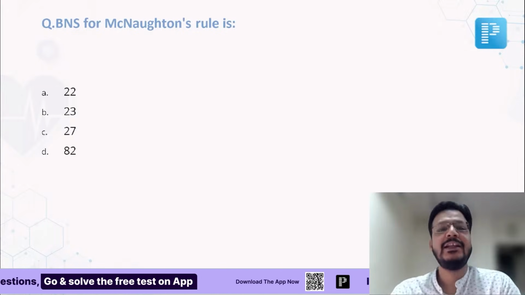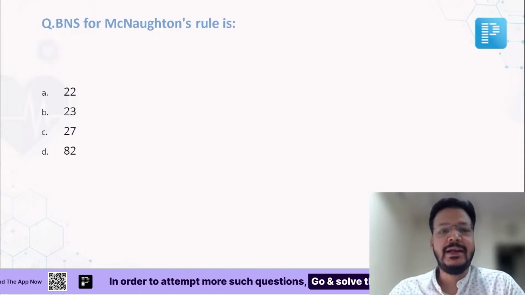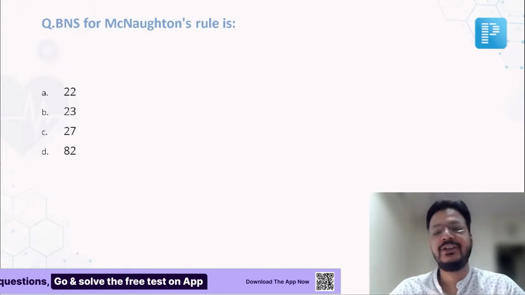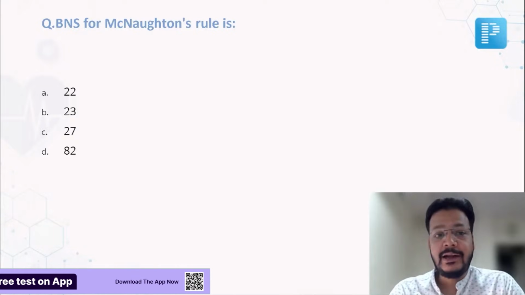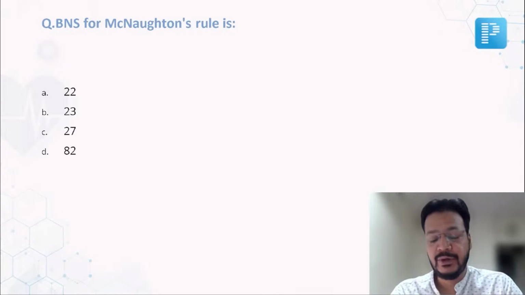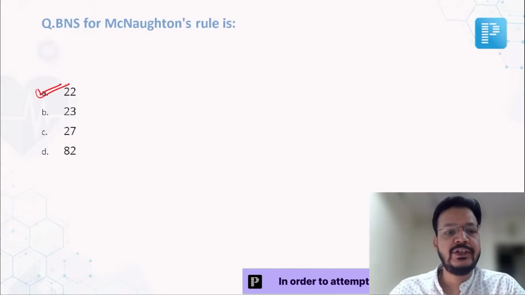BNS for McNaughton rule is which BNS? Very, very important. This is a very, very important session of forensic medicine. I try to enumerate 50 MCQs which are very important from your examination point of view. The BNS section for McNaughton rule is 22.